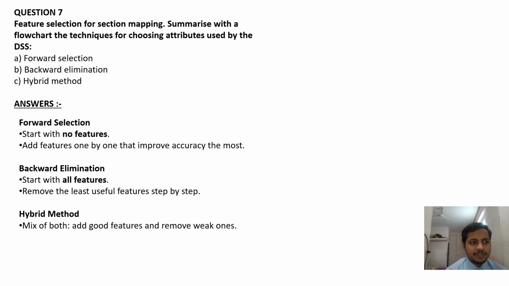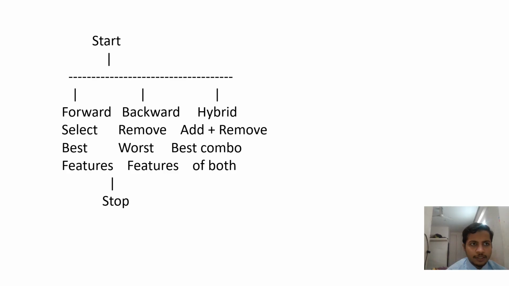Now moving to question number 7. Feature selection for section mapping. Summarize with a flowchart the techniques for choosing attributes used by the DSS. A, forward selection. Forward selection means start with no features, add features one by one that improve accuracy the most. B part, backward elimination. Start with all features, remove the least useful feature step by step. C, hybrid method. Hybrid method is a mix of both. Add good features and remove weak ones.